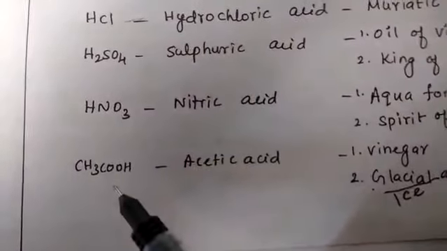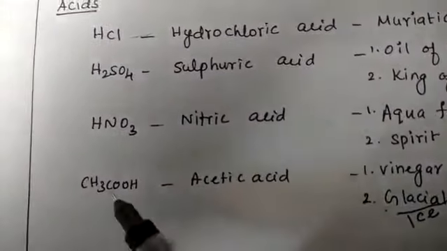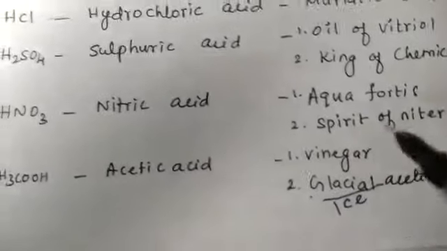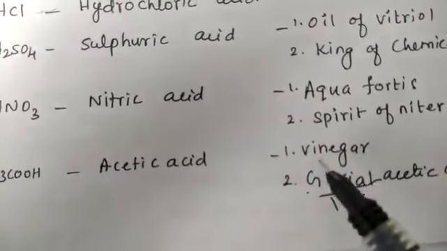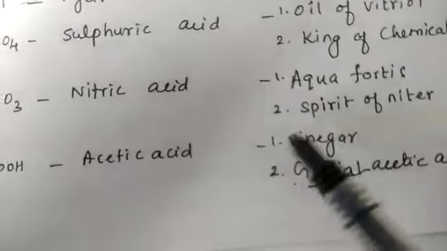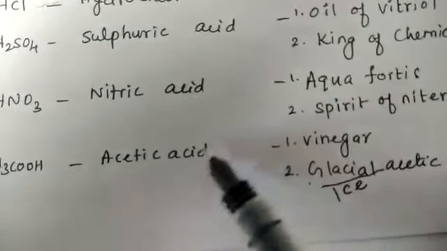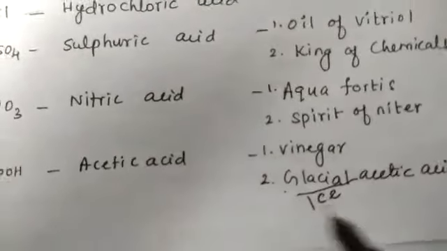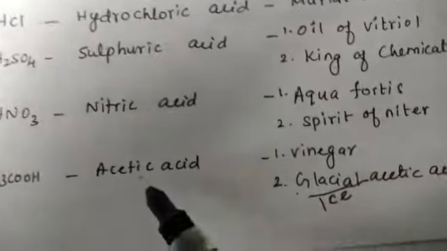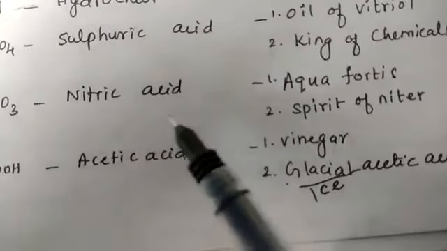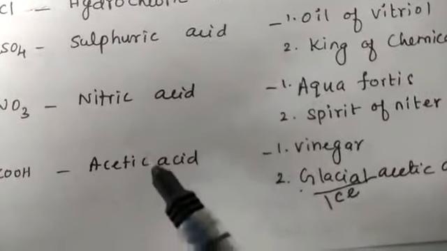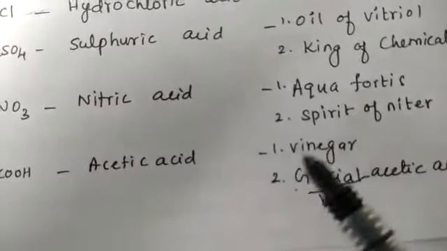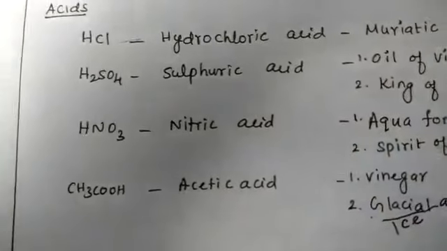And the fourth one is acetic acid, CH3COOH. The scientific name is acetic acid. The commercial name is vinegar. Vinegar is used in the preservation of food, for example in pickles. It is called vinegar because it is a weak acid. Now glacial acetic acid: when this acid is kept in a refrigerator, it changes from liquid state into solid state that appears like ice, so it is called glacial acetic acid.